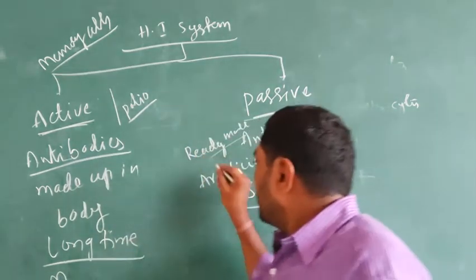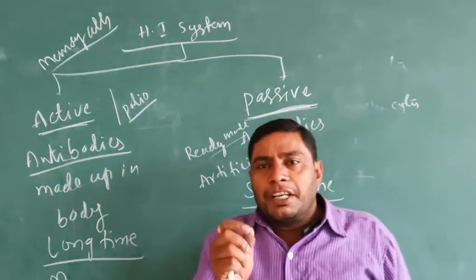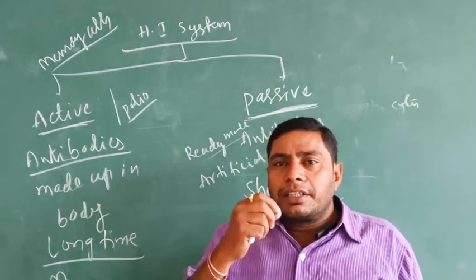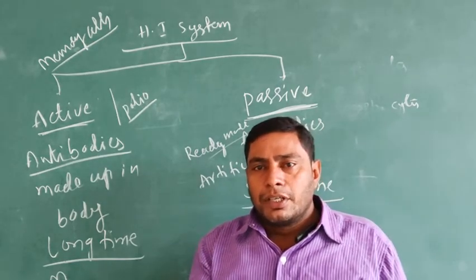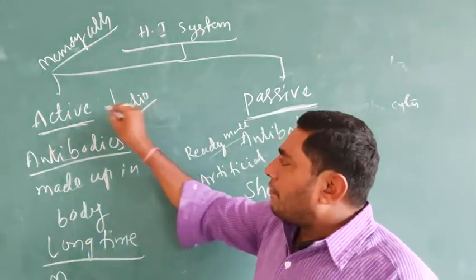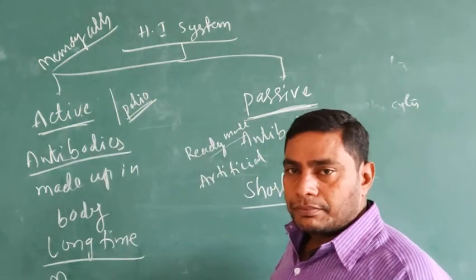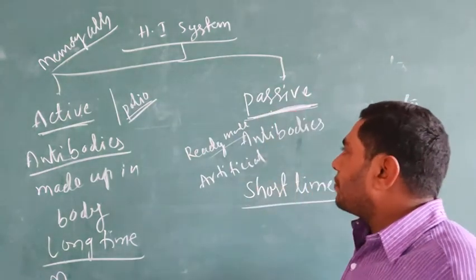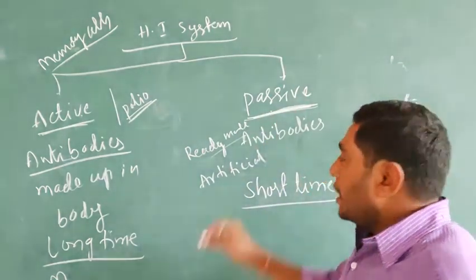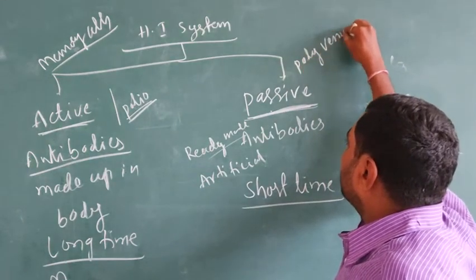But passive immunity is not like that. The ready-made antibodies are given to the affected person. So an example of the active immune system is the polio vaccine. The example of the passive immune system is known as the antivenom injection.